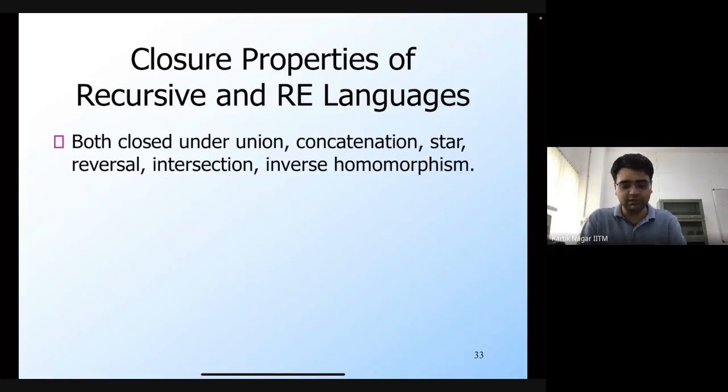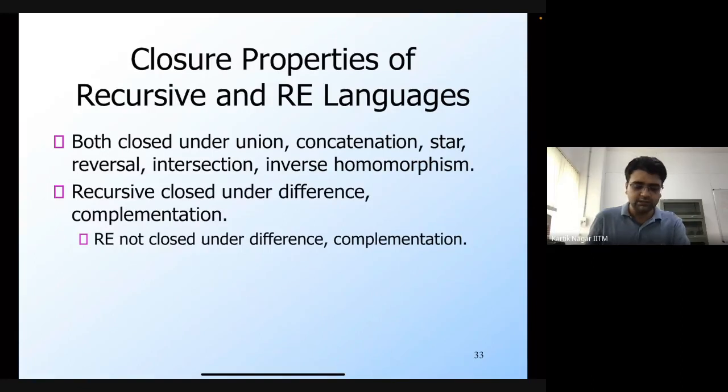Let's first give a summary of all of the closure properties. Both recursive and RE languages are closed under union, concatenation, star, reversal, intersection, and inverse homomorphism. On the other hand, the recursive languages are closed under difference and complementation, but the recursively enumerable languages are not closed under difference and complementation.